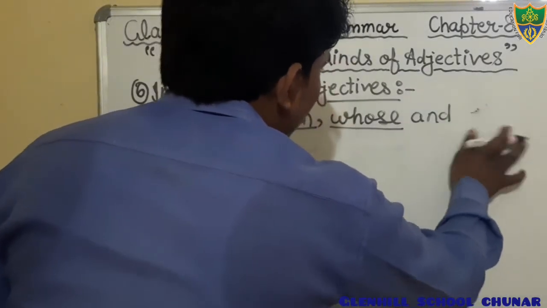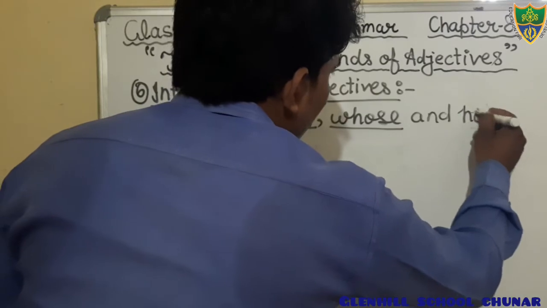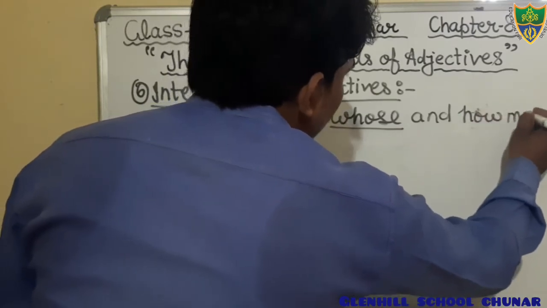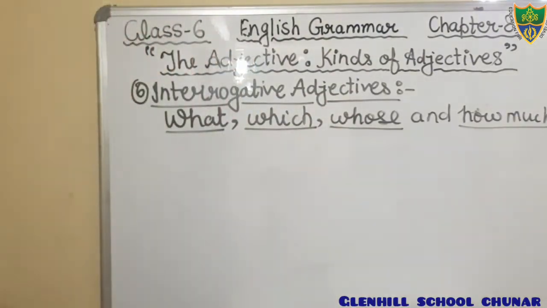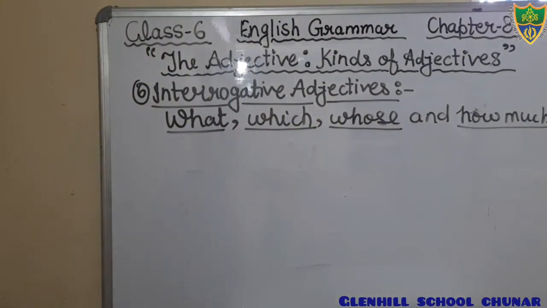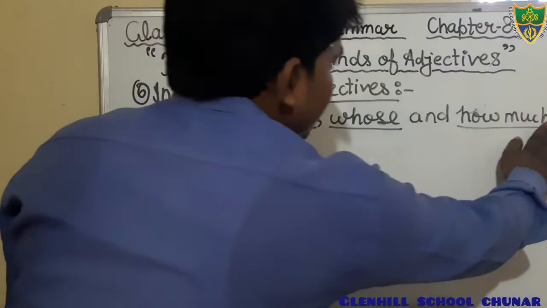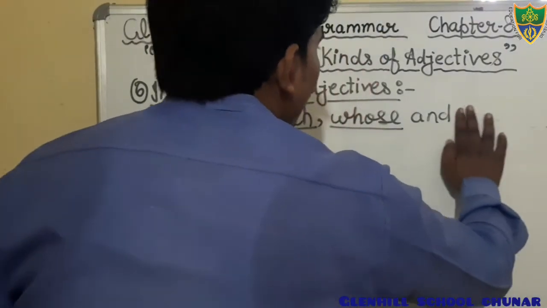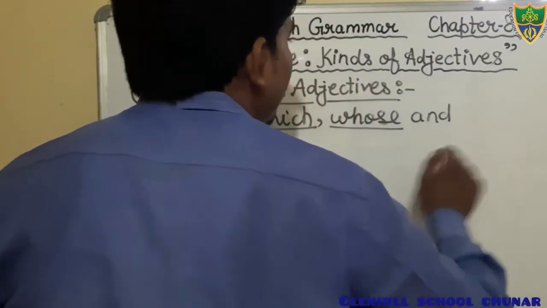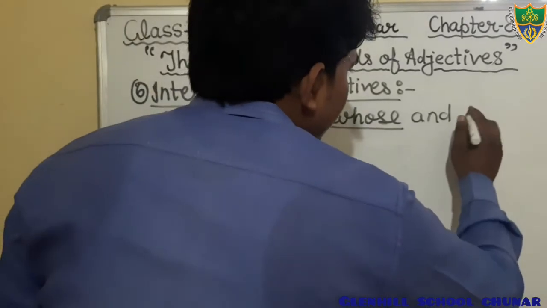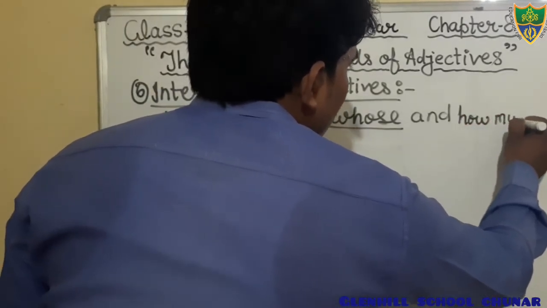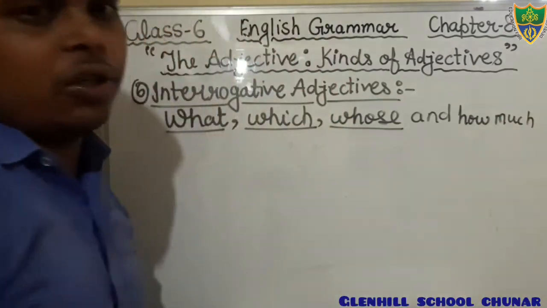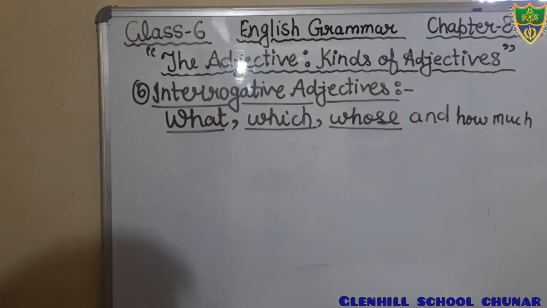Sorry. How much. Dear students, it is not visible. Therefore, I am going to write in short. How much. Okay. Now it is visible. Just see.